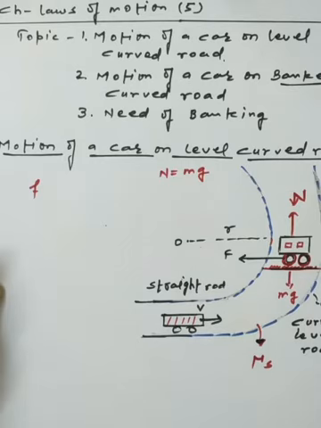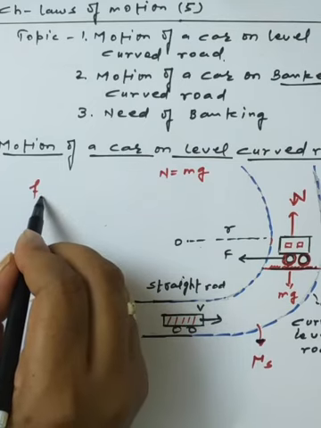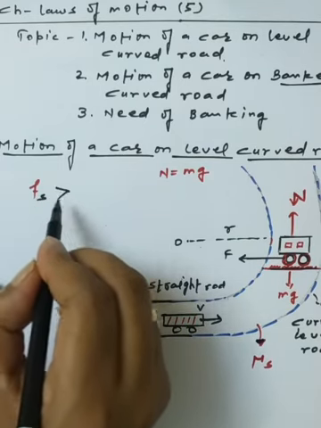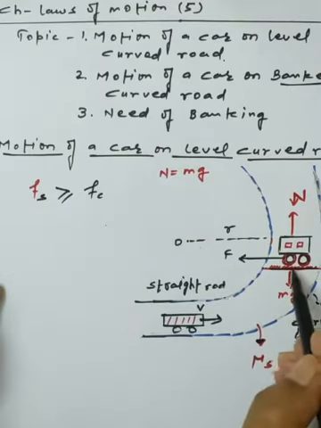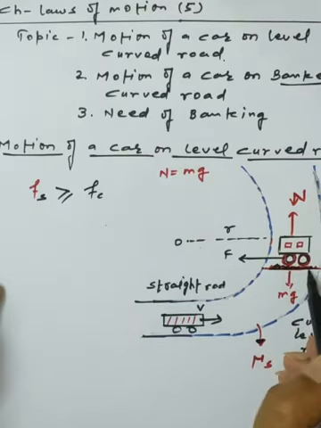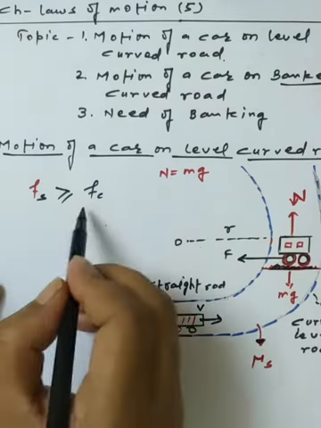If we increase the velocity, there is a problem, because we need a greater force of friction. If the surface has less friction and we need greater friction, we can skid from this surface. So we assume that the force of static friction should be greater than or equal to the centripetal force, and the necessary force of friction will keep the vehicle on the surface.